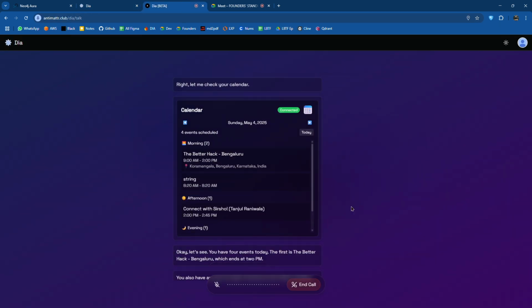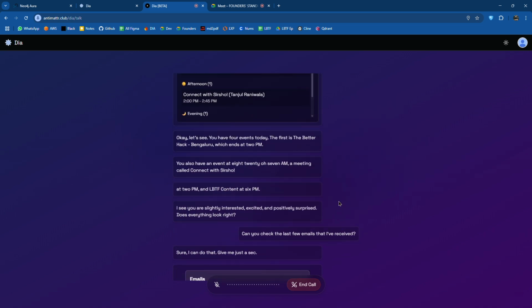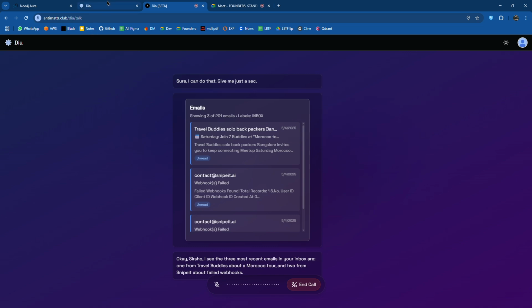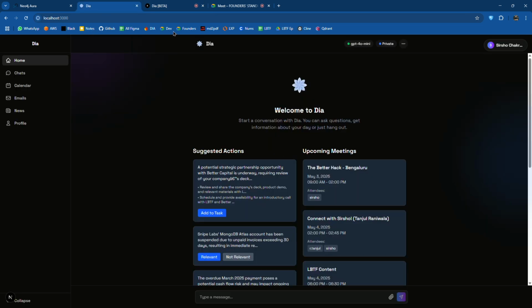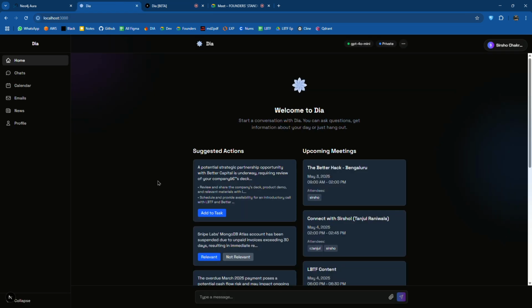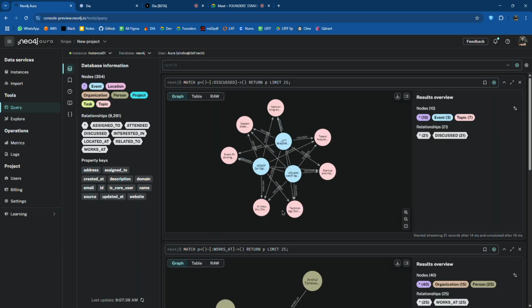So this is a previous version of Dia that we had built previously, right? So this is dynamic UI, right? Whenever I'm querying something, based on my query and based on the output, it generates UI and shows it to me, right? So this is the dynamic UI that we will be building into Dia, the latest version of Dia. So yeah, that's overall what we had built today. The major focus was to create this algorithm wherein we can understand a person through their email and calendar. So yeah.